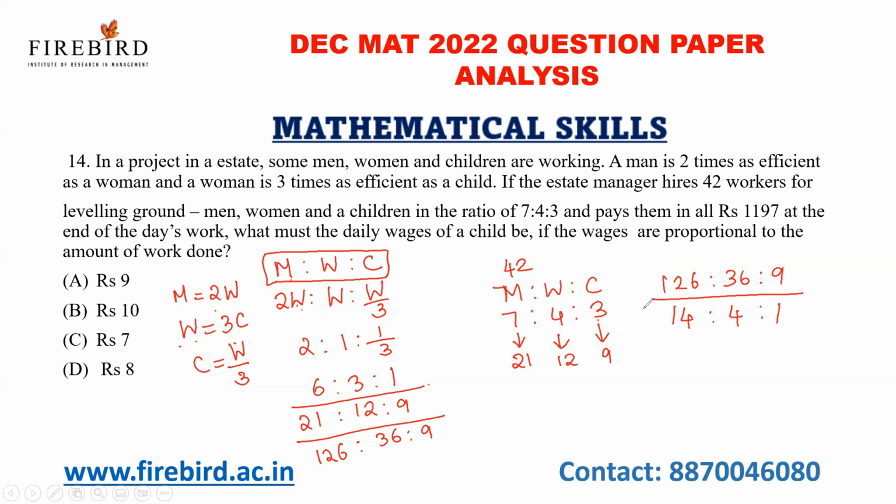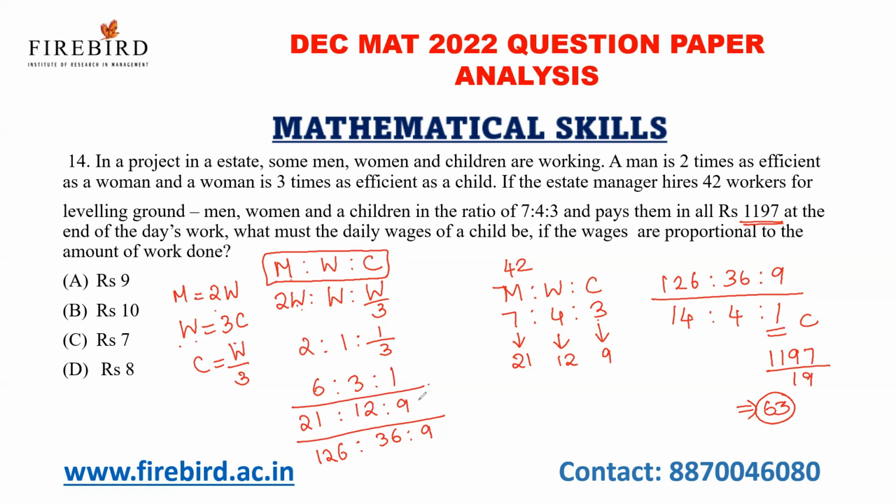See here. 1197 rupees is given in total. What is 14 plus 4 plus 1? 19. So divide this amount by 19. I'll get 63 as the answer. 63 is the one part for children.